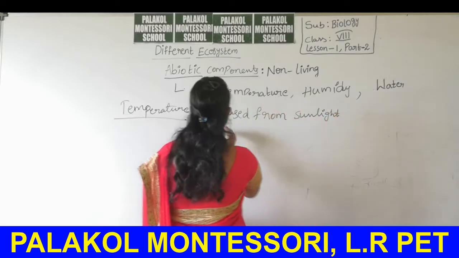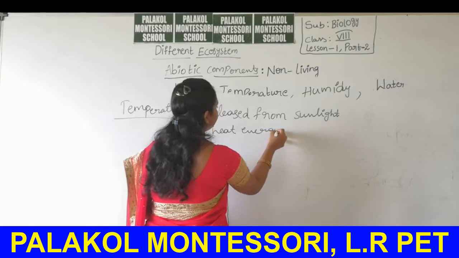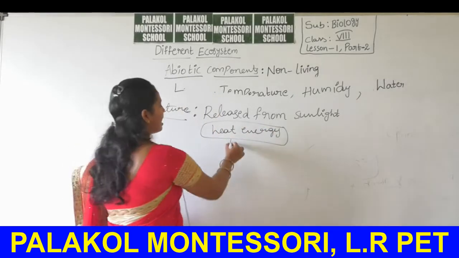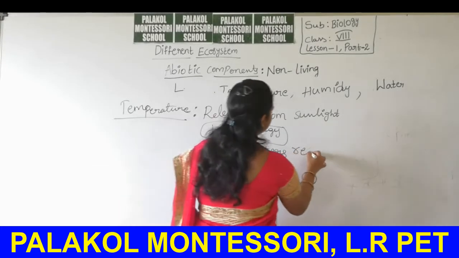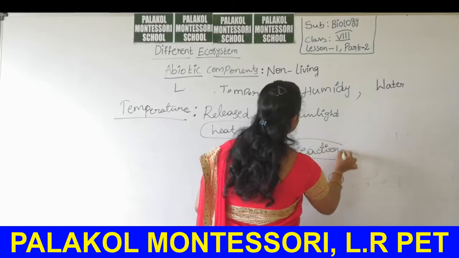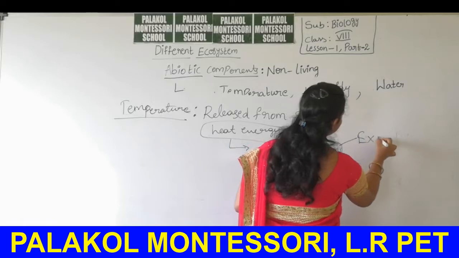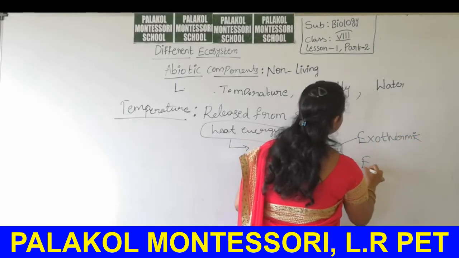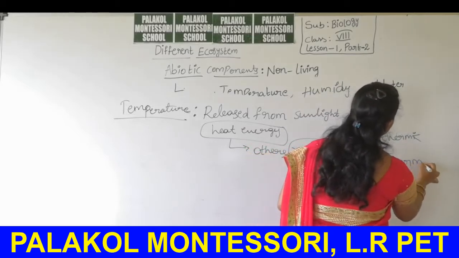Nothing but heat energy released from sunlight. By using this heat energy, so many reactions take place with the presence of this heat energy. Those are exothermic and endothermic reactions.